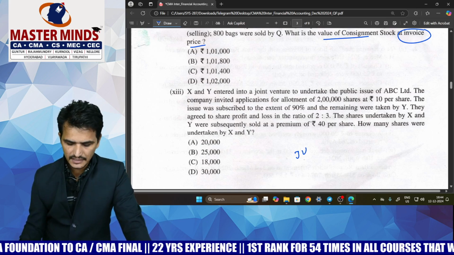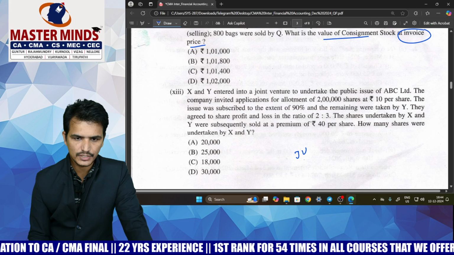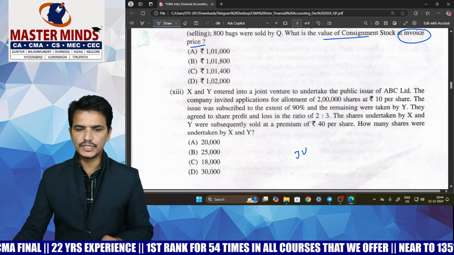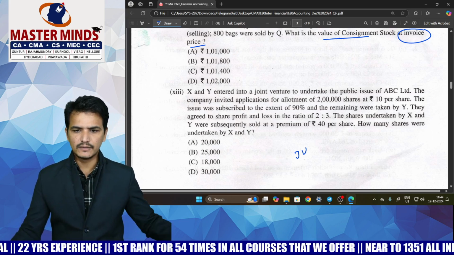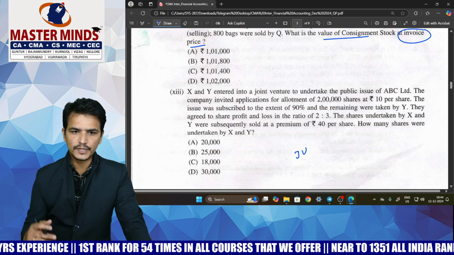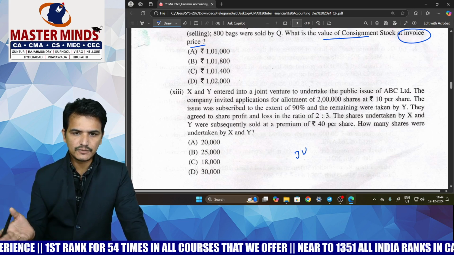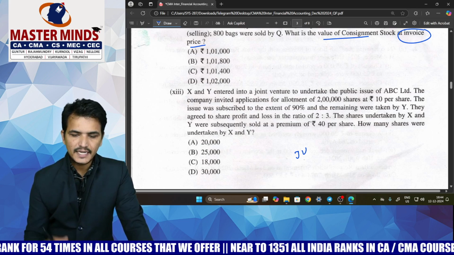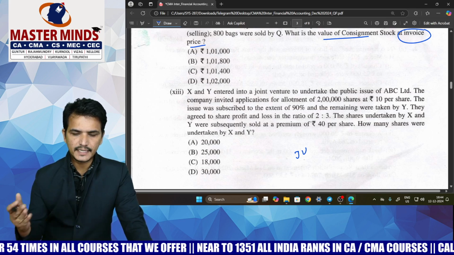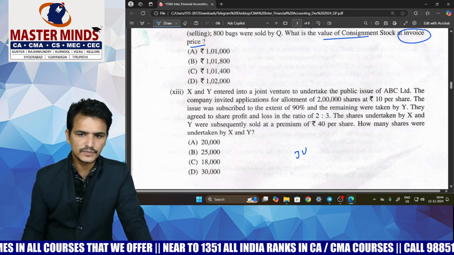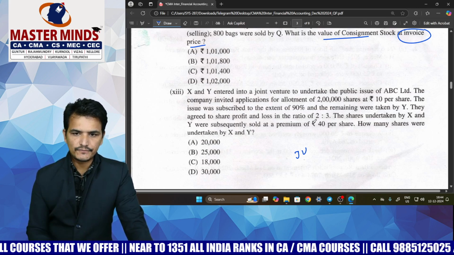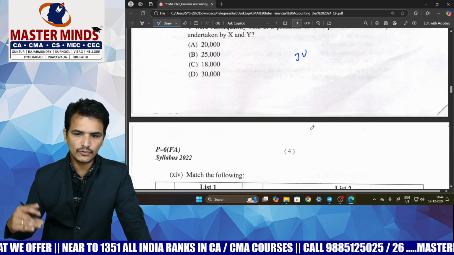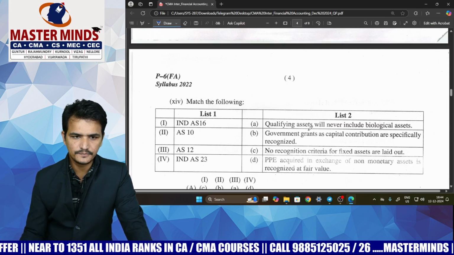Actually, I think there is some drafting mistake in this question. So we are going to provide the suggested answers for the MCQs and also the descriptive questions later on. In those suggested answers, we are going to mention the treatment that we are going to provide for this MCQ, whether any information is missing or whether it is to be treated in another way. So that we will provide in the suggested answers. But from my point of view, there is some mistake in this question. So later on we are going to provide the same in the suggested answers also.